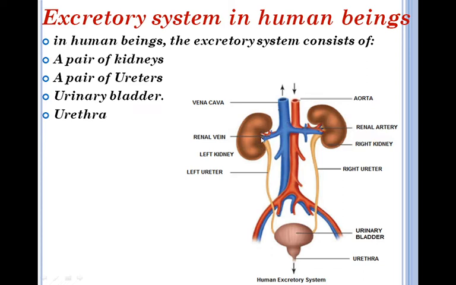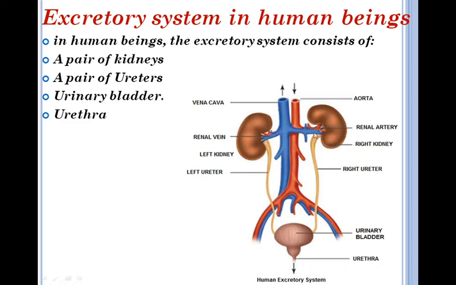This inner concave side of kidney is known as hilus. Through this hilus, renal artery coming from aorta enters each kidney, and from the hilus the renal vein comes out by taking the deoxygenated blood and pours this blood back into vena cava, from where the blood goes to heart.